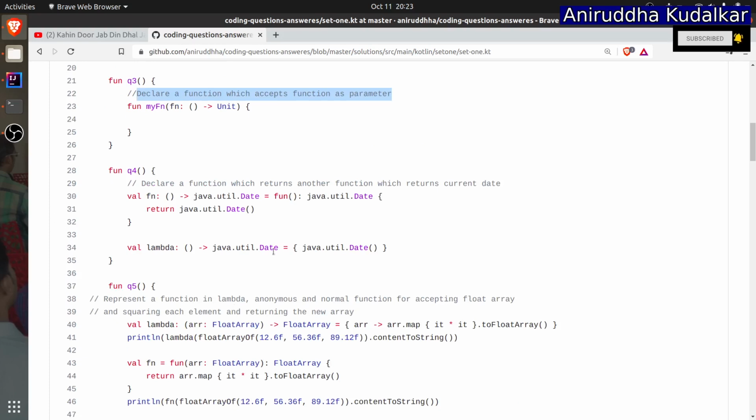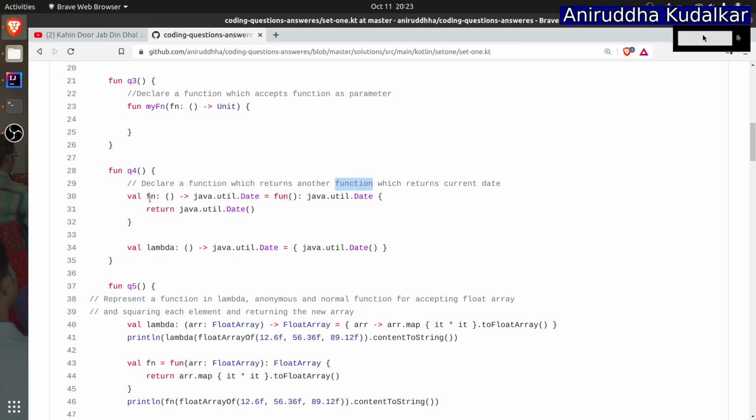Remember that we call it higher order functions in Kotlin or in any programming language. So val fn: declare a function which returns another function which returns the current date. Means, declare a function which returns another function, and that function is returning a date.